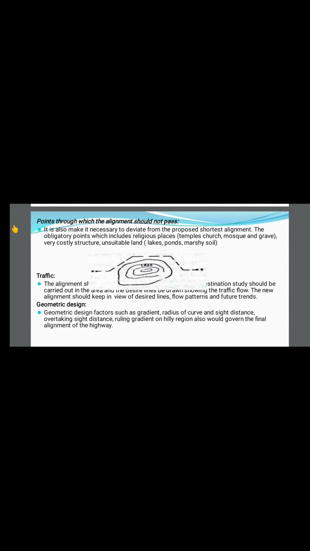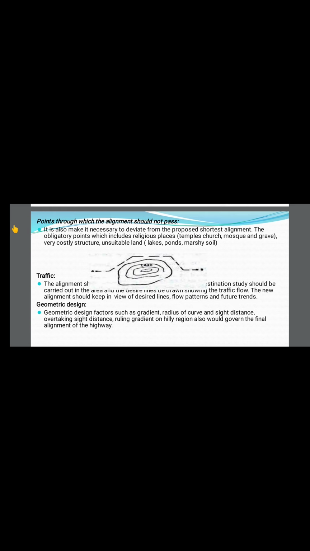Between two points, say point A and point B, if there is any obstruction like a lake, pond, or religious places like a temple, church, mosque, or any grave, these structures you can't remove. So in such cases, we will have to change the direction of the road. We will have to change the alignment of the road so that you can cross over it. This is also one factor.